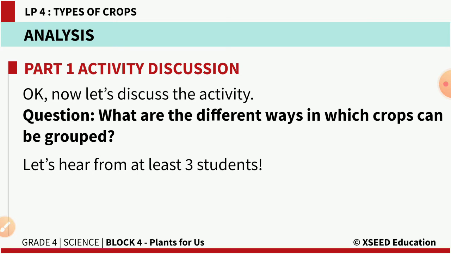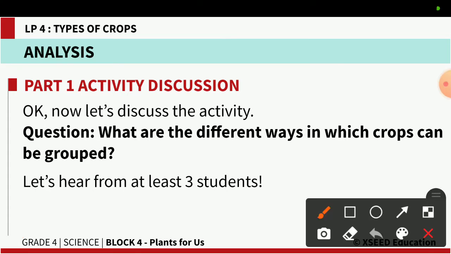Okay, children, as we have completed our activity and we even have gone through the video, so now let us discuss a few questions. So, can anybody tell what are the different ways in which crops can be grouped? Yes, absolutely.